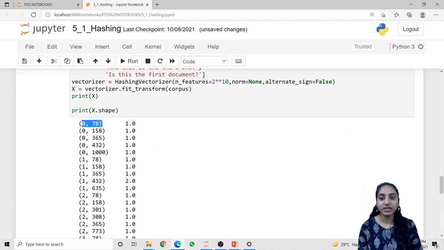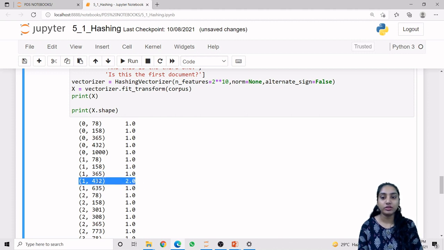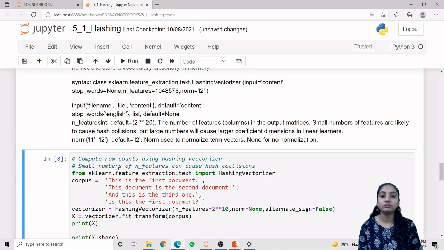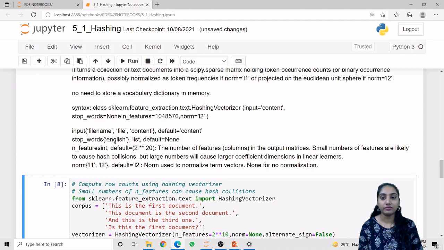So we can see that this has this value and this also has this value, so the key value of both words is the same. Here too the key value of both words is the same, and this is our document value. At index 1, document 1, it has frequency count 2. So it is somewhat similar to your count vectorizer.